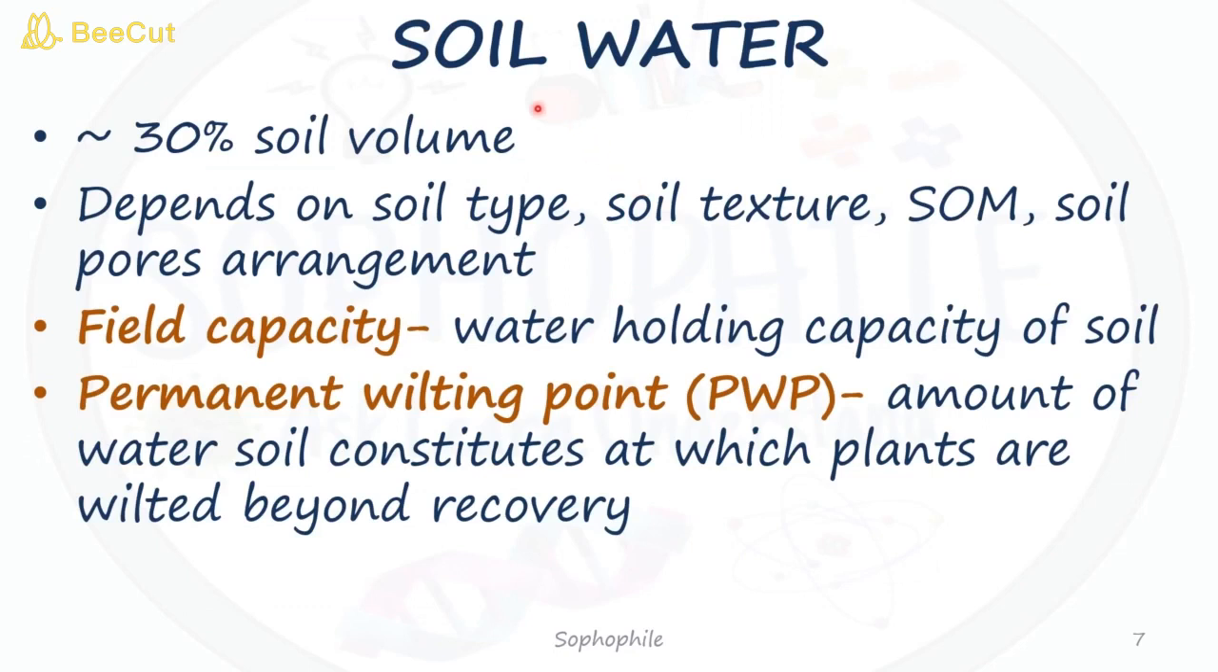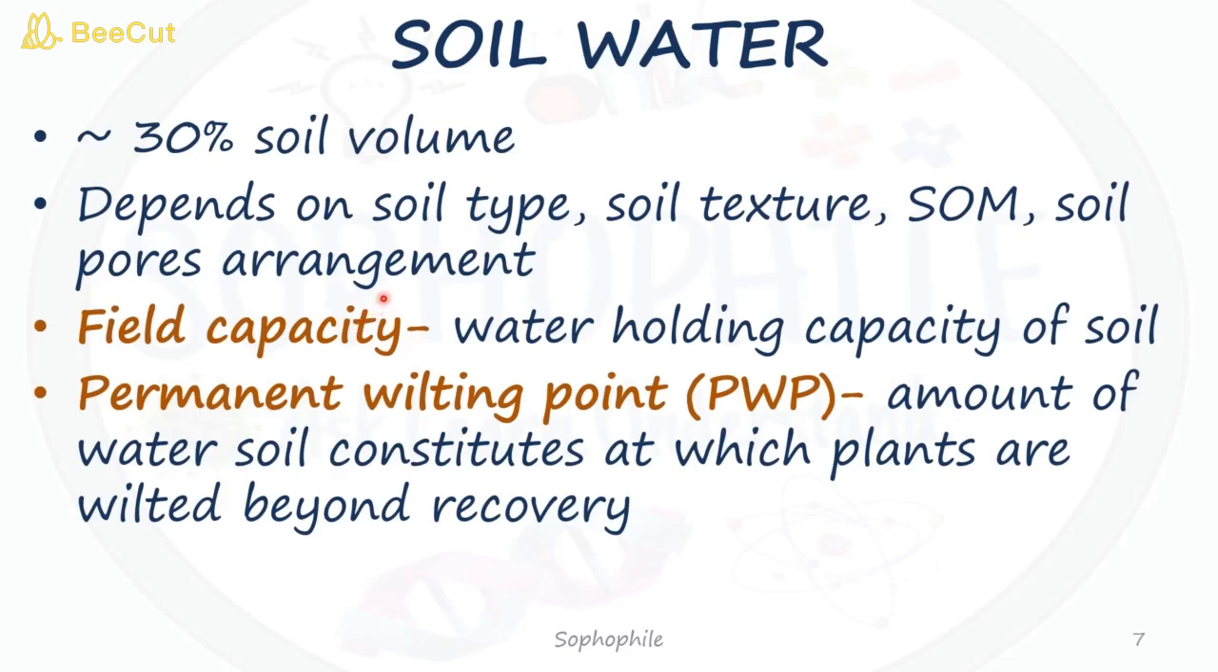Then moving on to soil water. Soil water contributes 30% of soil volume. Soil water is necessary for the functioning of organisms in the soil. So it depends on the type of soil, texture of soil, soil organic matter and soil pores arrangement.